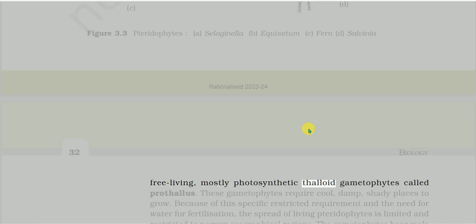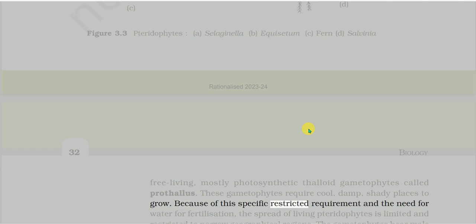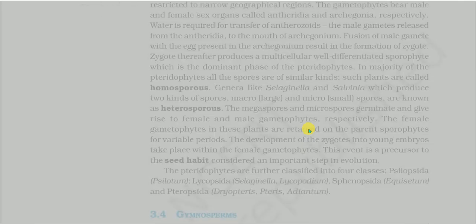Mostly photosynthetic thalloid gametophytes called prothallus. These gametophytes require cool, damp, shady places to grow. Because of this specific restricted requirement and the need for water for fertilization, the spread of living pteridophytes is limited and restricted to narrow geographical regions. The gametophytes bear male and female sex organs called antheridia and archegonia, respectively. Water is required for transfer of antherozoids, the male gametes released from the antheridia, to the mouth of the archegonium. Fusion of the male gamete with the egg present in the archegonium results in the formation of zygote. The zygote thereafter produces a multicellular well-differentiated sporophyte, which is the dominant phase of the pteridophytes.